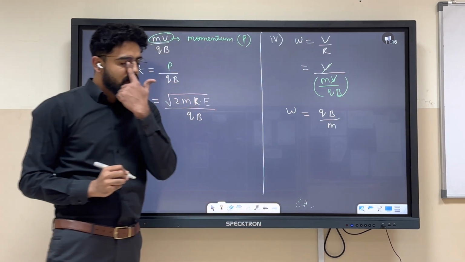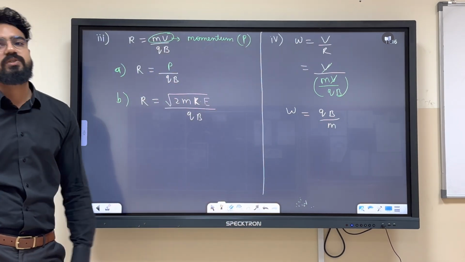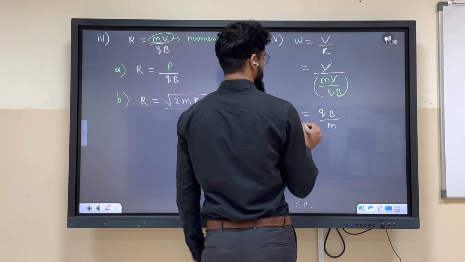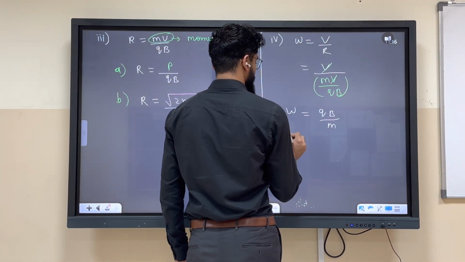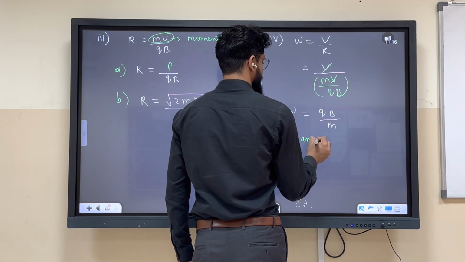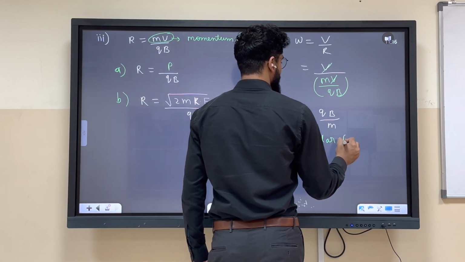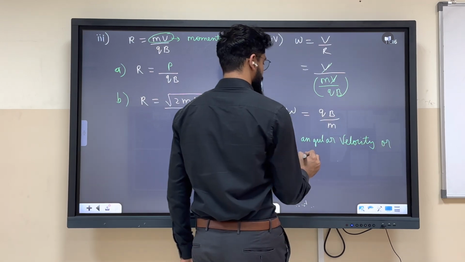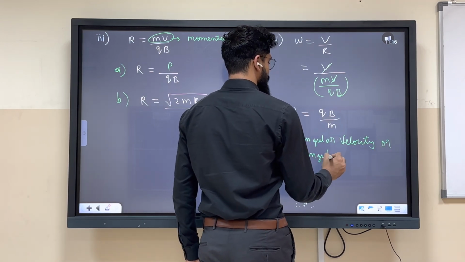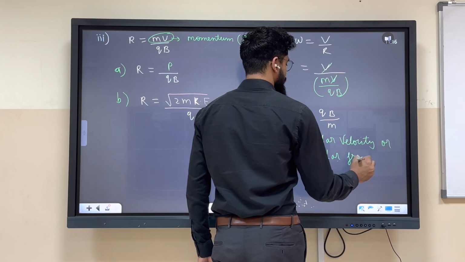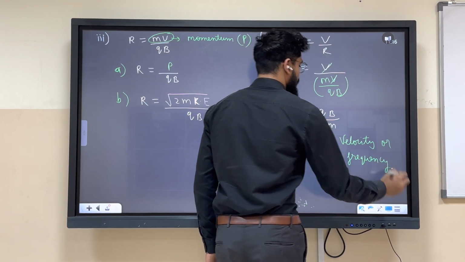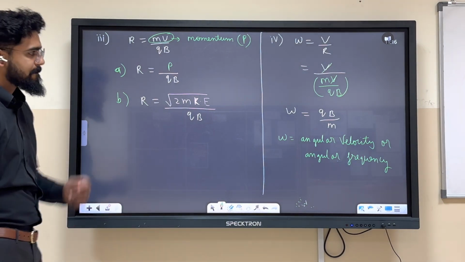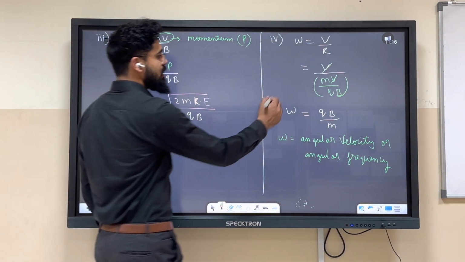So this thing is independent of velocity. If we know what is omega, omega is angular velocity or angular frequency. Same thing. Angular velocity or angular frequency. Are you getting it?